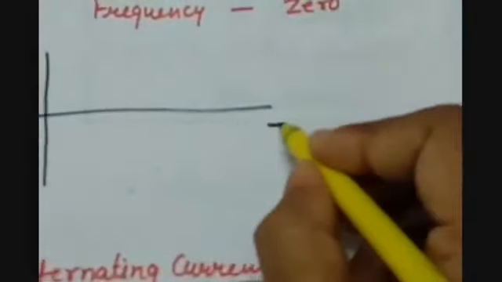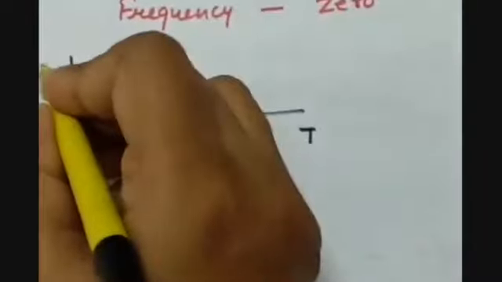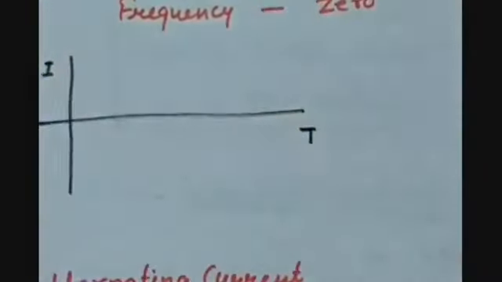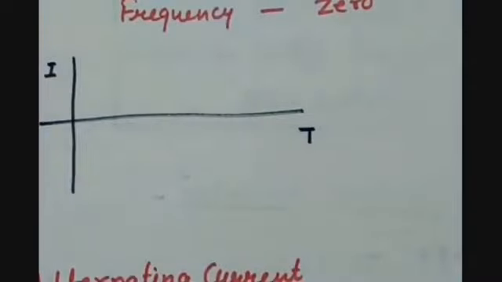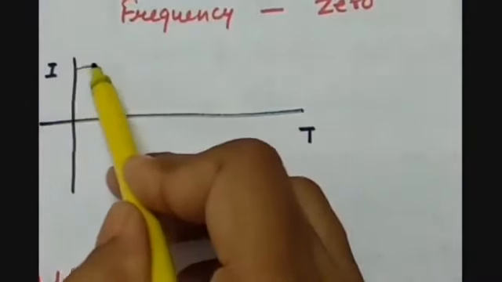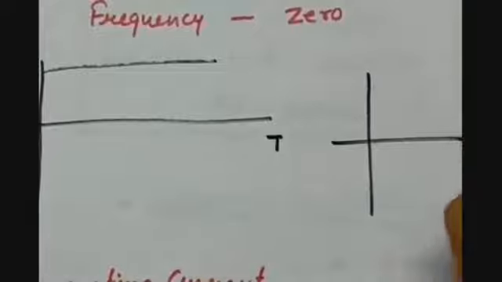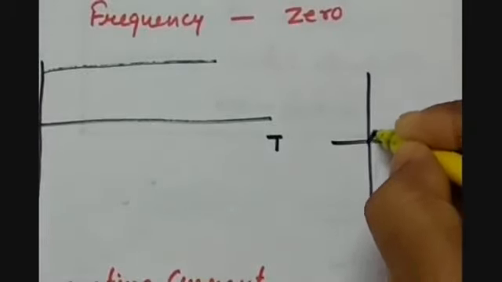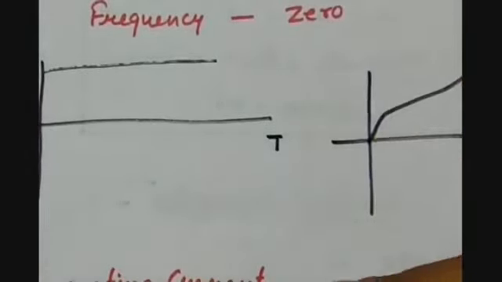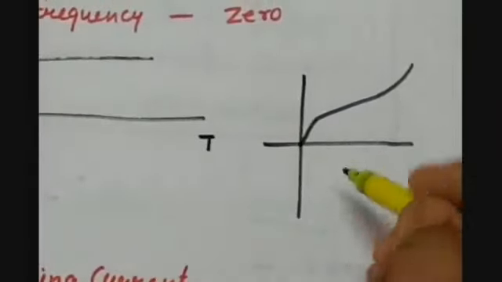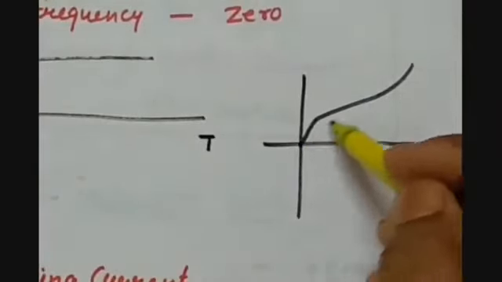If with respect to time I draw the direct current, here I have the time and here I have the amplitude of the current. Then according to the definition of direct current, we can have either constant magnitude or it can be varying, but you can see that it is going upward only.